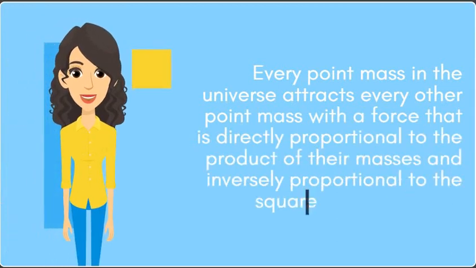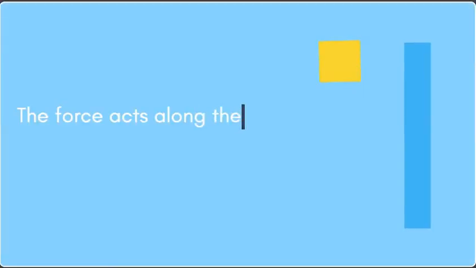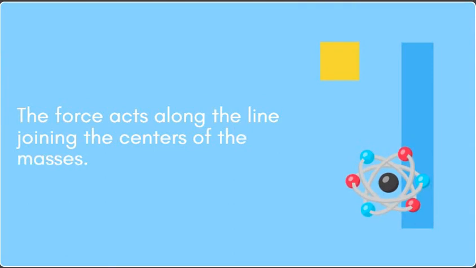Newton's law of universal gravitation states: every point mass in the universe attracts every other point mass with a force that is directly proportional to the product of their masses and inversely proportional to the square of the distance. The force acts along the line joining the centers of the masses.